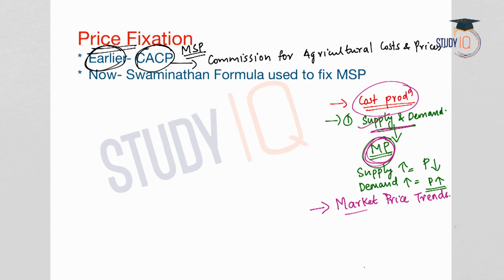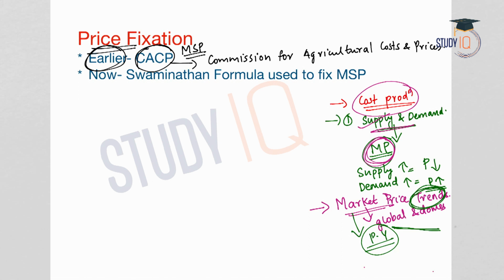This included the market price trends at the global market as well as in the domestic market. And here it is not just the market price, but it is the trend. It means the previous year prices were considered. So what is the trend of prices of a particular commodity over the past few years? That was considered by the CACP while estimating the MSP.